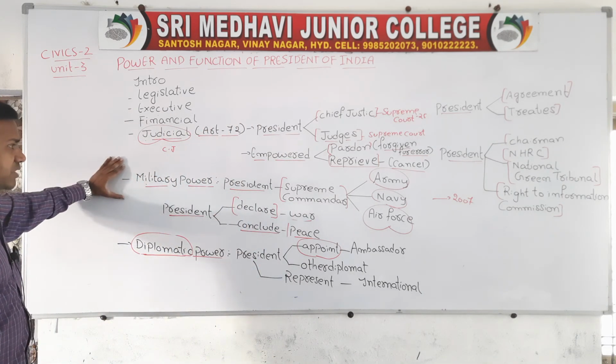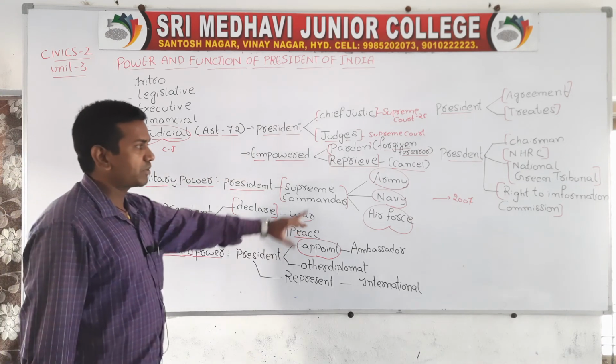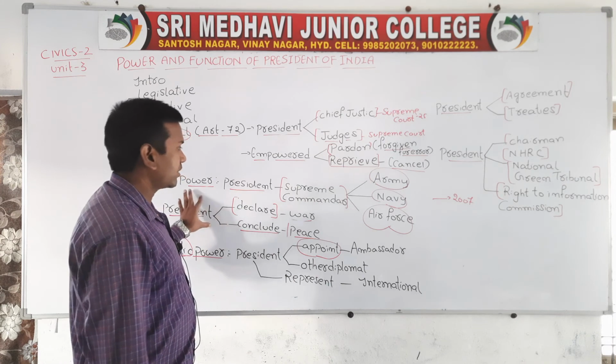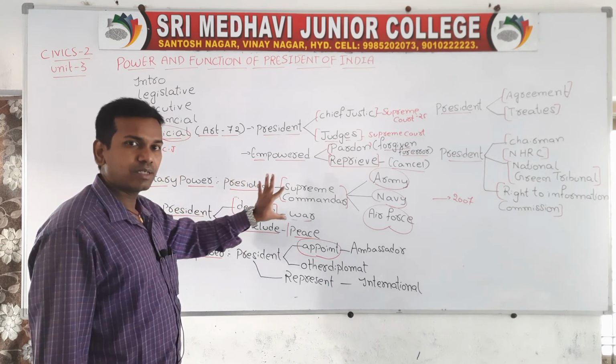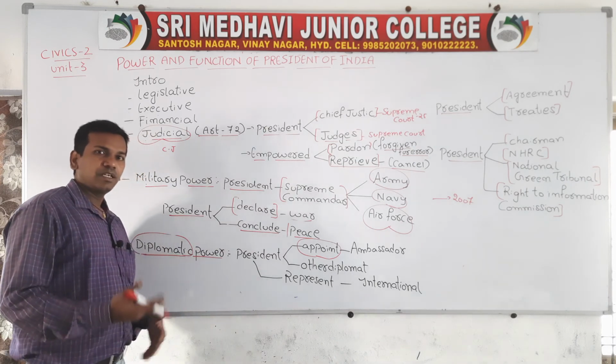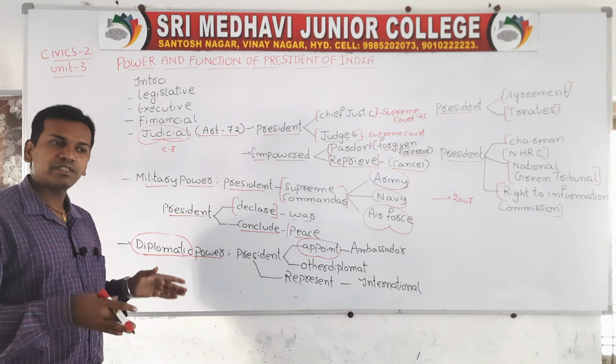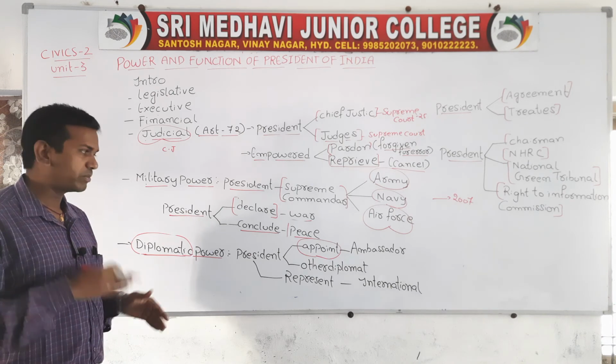Next, coming to the point of military power we have discussed. Here the President acts as the Supreme Commander of the Army, Navy and Air Force. Here the President has the power to declare war, and the President can conclude peace. That is completely under the control of the President. During emergency circumstances, the President alone will decide whether to declare war or conclude peace.